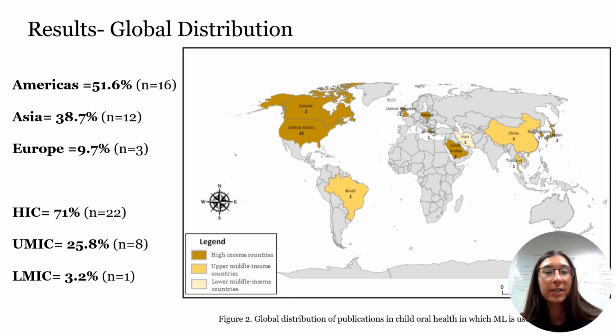Furthermore, we categorize the countries by their economic classifications. Among the economic regions, we can see that high-income countries have been the biggest contributors to the categories of machine learning models, contributing to 71% of our studies. Upper middle income countries are next, contributing to 25.8% of our studies, and lower middle income countries the least, with only 3.2% of our studies.